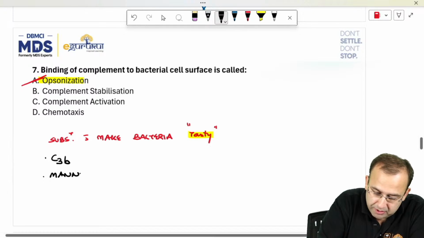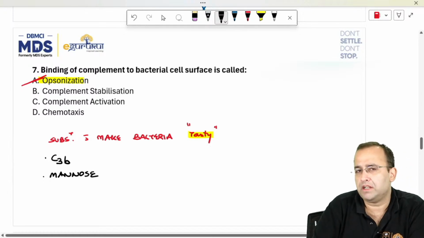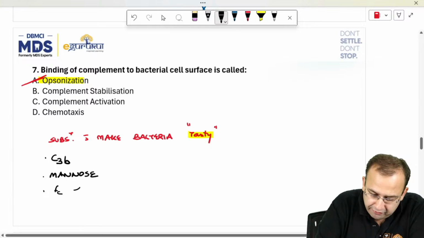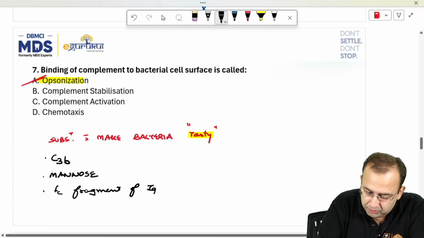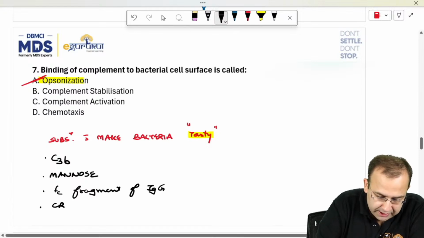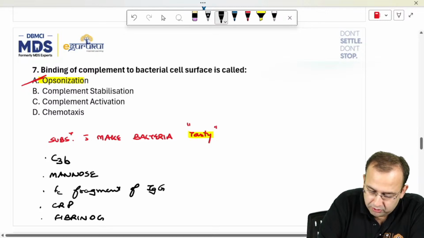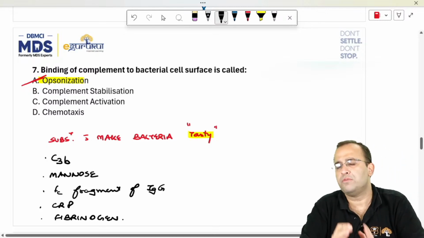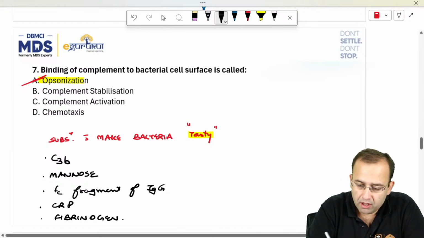Mannose. What is making the bacteria tasty? It is mannose on bacterial cell wall. Fc fragment of immunoglobulin G, IgG. CRP, C-reactive protein, and fibrinogen. These are the opsonization agents.